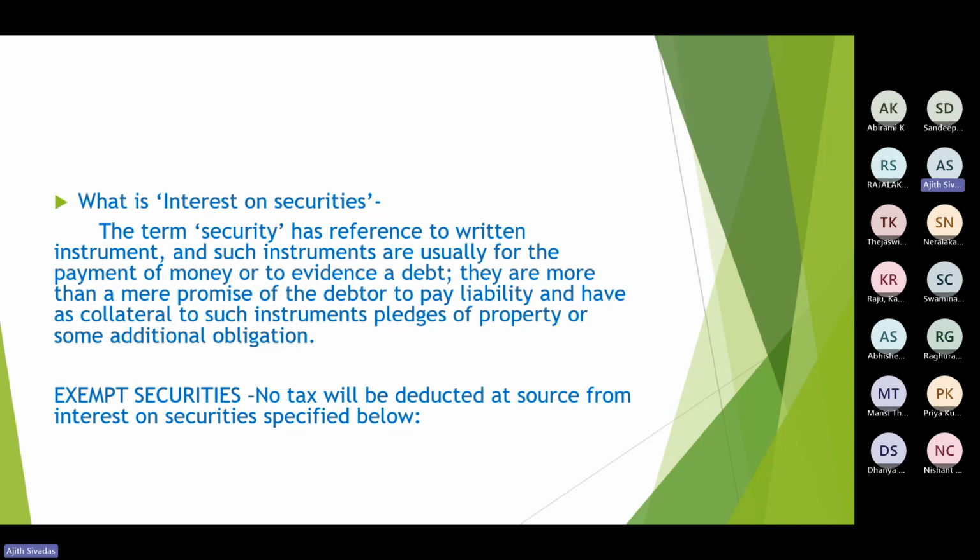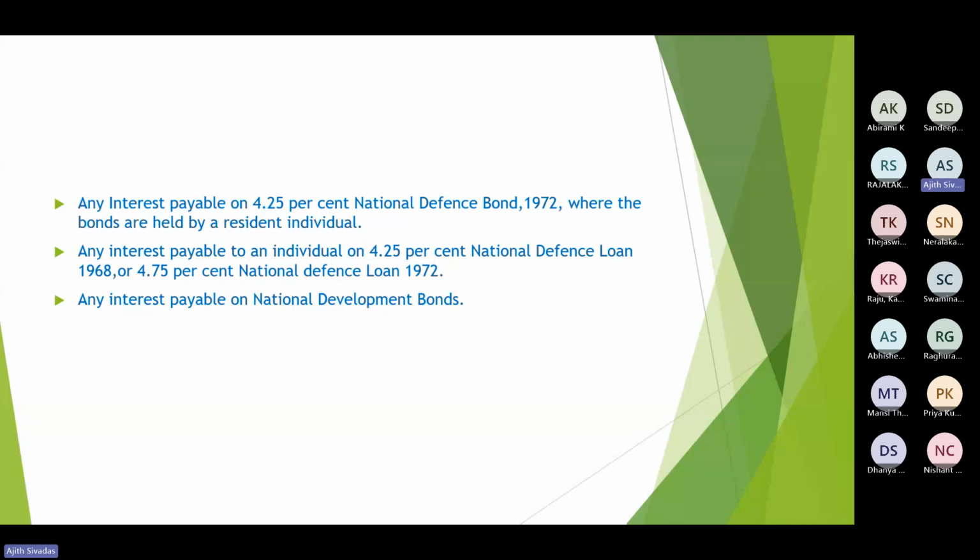Then I was mentioning the proviso to 193 specifically exempts some of those securities on which interest when paid, section 193 would not be applicable. So these are termed to be exempt securities under section 193. Which are all those exempted securities?